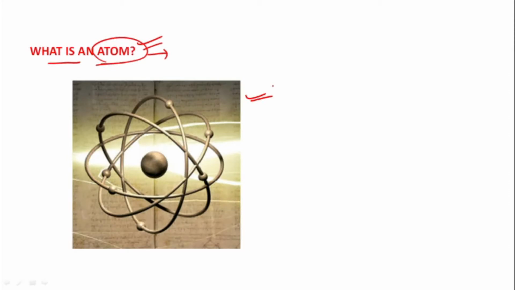So what is an atom? The atom was given by John Dalton: all matter was composed of small particles called atoms. This is a very small particle. It seems big, but it's a very small particle. And he visualized the atom as hard solid individual particles, incapable of subdivision. There are some fundamental particles related to atom: the proton, neutrons and the electrons. We will read about all these things, how they evolved and what the timeline is.